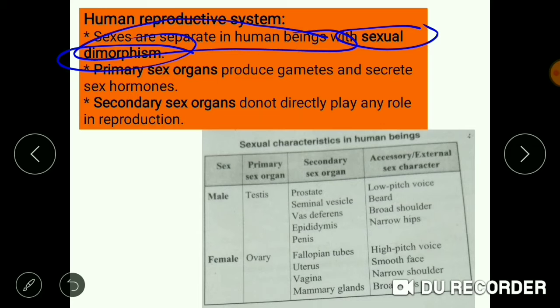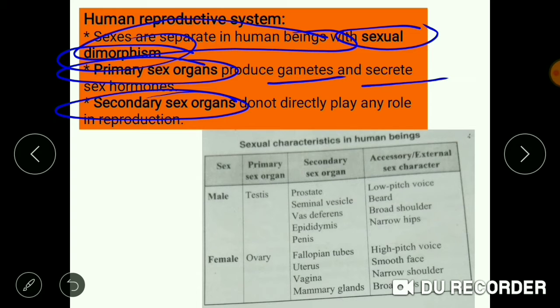Their body structure differs. There are two types of sex organs, the primary sex organs and the secondary sex organs. Primary sex organs are responsible for the production of gametes as well as the secretion of sex hormones, while the secondary sex organs do not play any major role in reproduction.